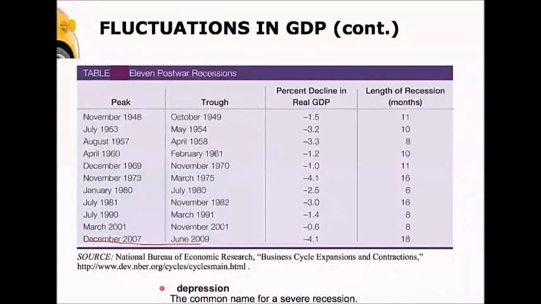And we can see the recession from 2007 to 2009 was very deep. The percent decline in real GDP was larger than all other recessions except for the one in 1973. In other words, we lost 4.1% of real GDP, and it lasted longer. The duration was 18 months. It lasted longer than any other recession. So by both measures, the recession in 2009 was the most significant recession since World War II.